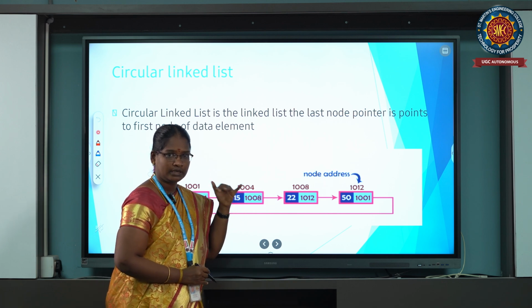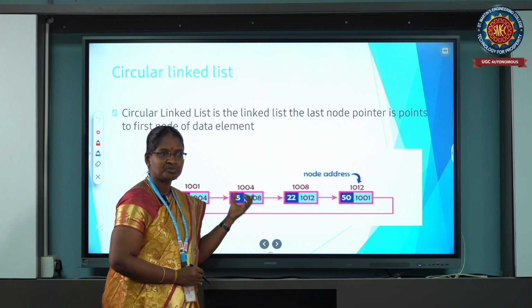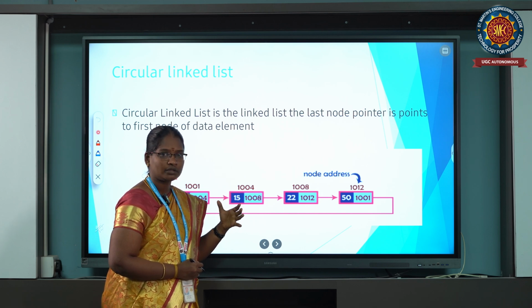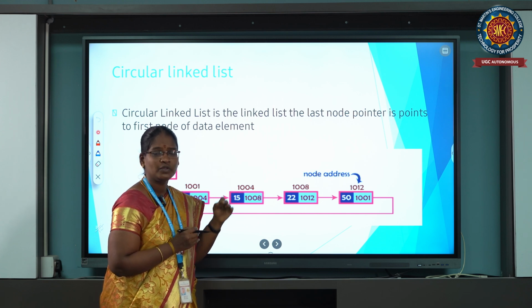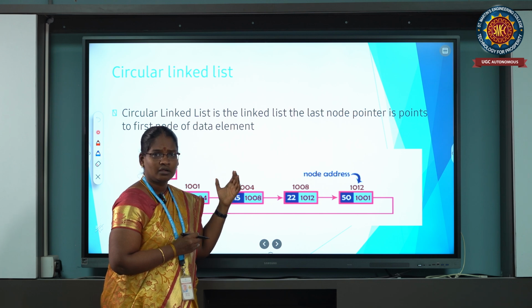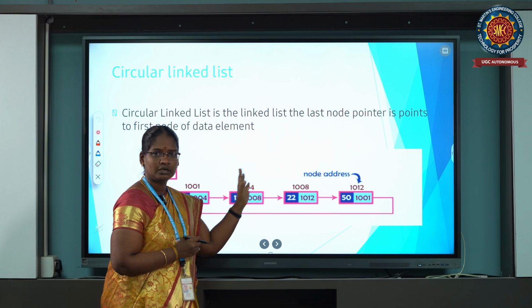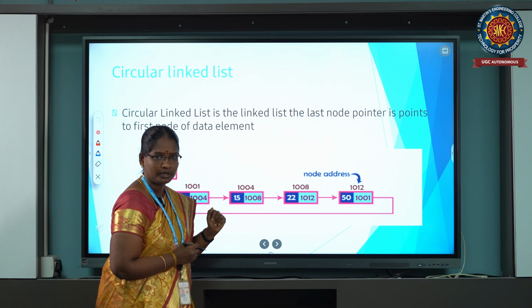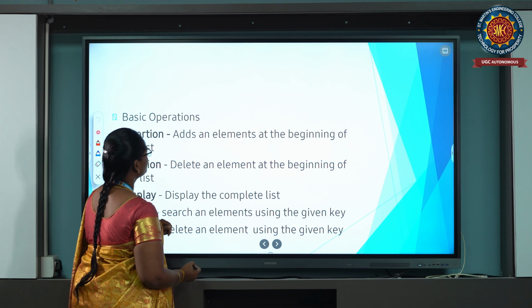The singly linked list and the circular linked list also have some operations. What are the operations? Insertion operation, deletion operation and searching operation. What have we discussed? There are three linked lists: singly linked list, doubly linked list and circular linked list. The singly linked list has a single pointer, the doubly linked list has three fields, and the circular linked list is in a circle format.